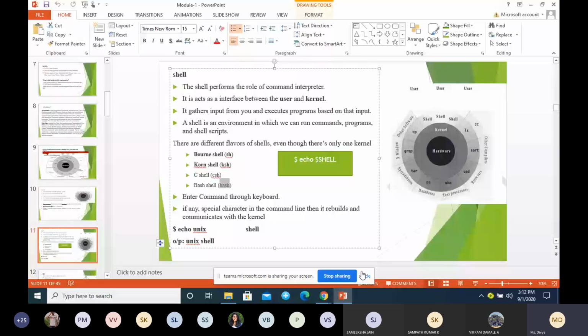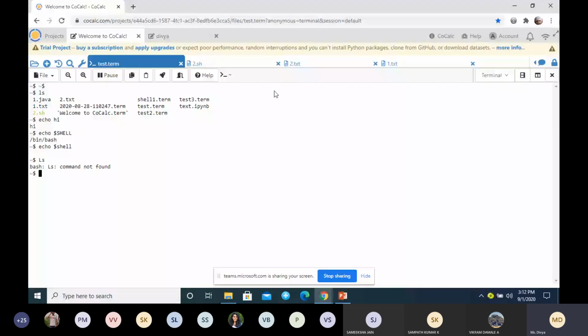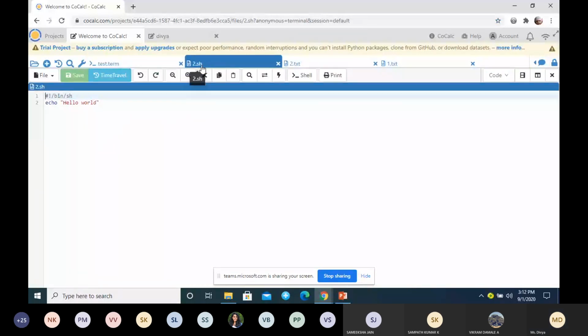I'll show you a small example of how you can create a shell script, how you can write a shell program. In the coming modules, we'll be studying how to create shell programs. I'll just give you a small idea. Whenever you are creating a shell program, open a notepad, and you have to use the extension .sh.